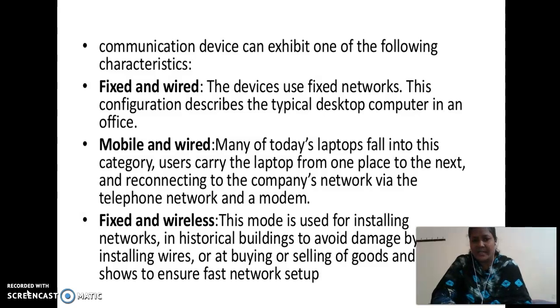Next one is mobile and wired. Many of today's laptops fall into this category. Users carry the laptops from one place to the next and reconnect to the company's network via the telephone network and modem. Third one is fixed and wireless. This mode is used for installing networks in historical buildings to avoid damage by installing wires, or for buying or selling of goods and services to ensure fast network setups. In those cases, we use fixed and wireless networks.